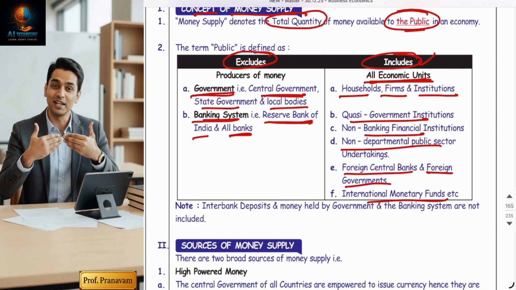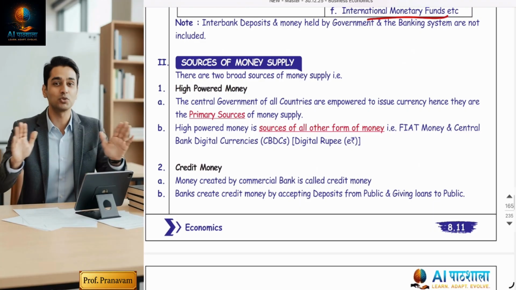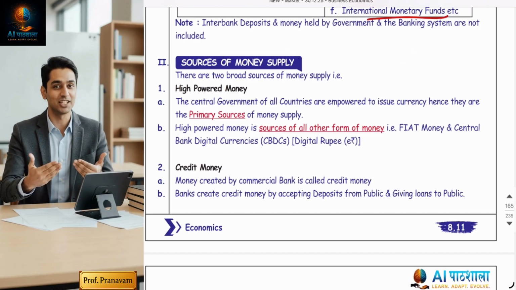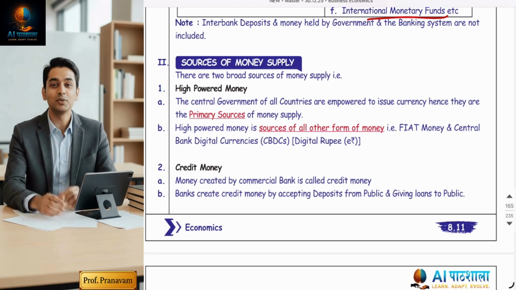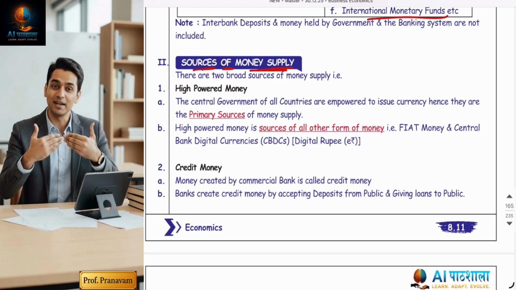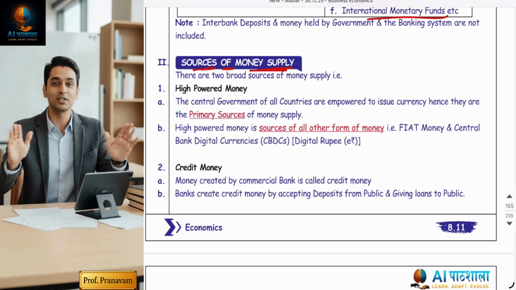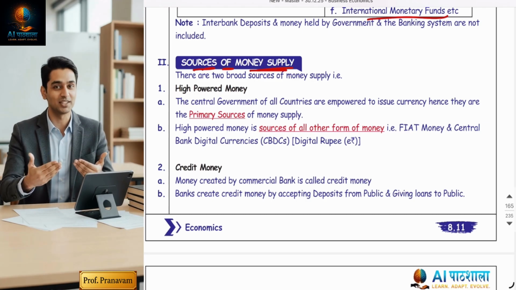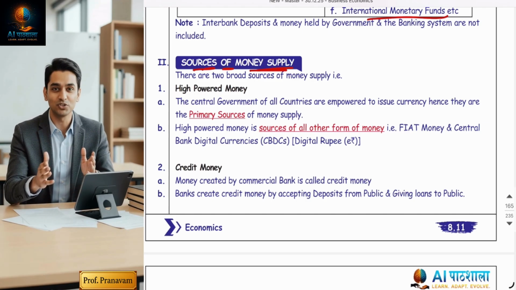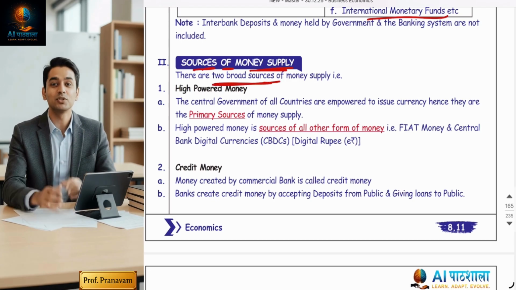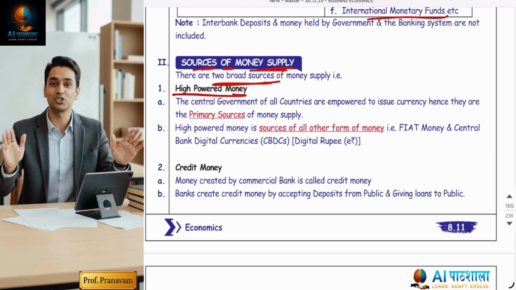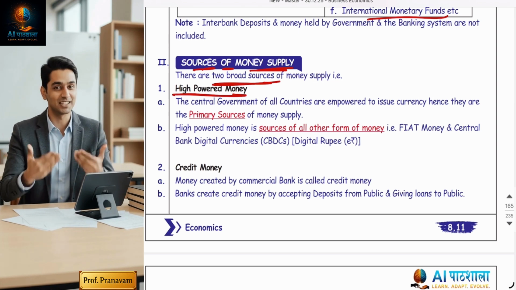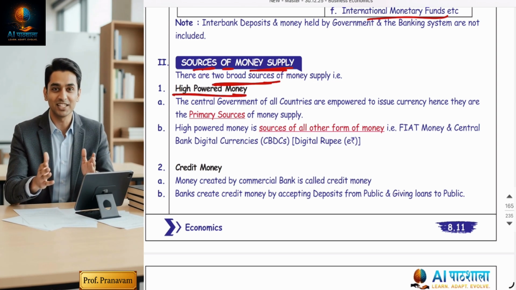Hope you understood. Yes. Now, after understanding what we mean by money supply, let's understand the second topic, sources of money supply. What are the sources of money supply? Friends, there are two broad sources of money supply. The first is high powered money. High powered money means money issued directly by central authority, means it's actual currency.